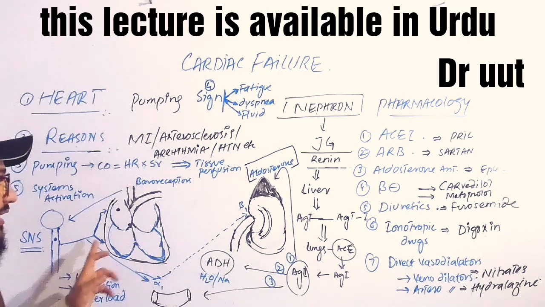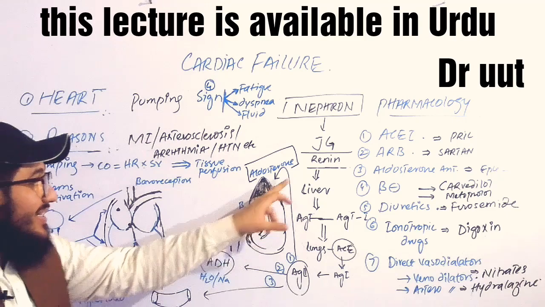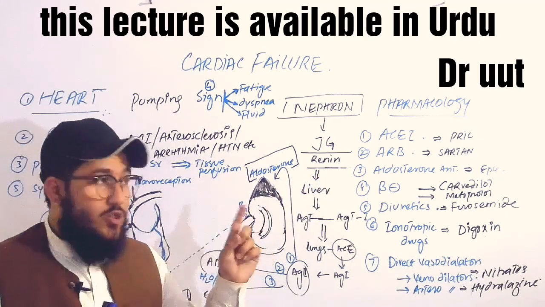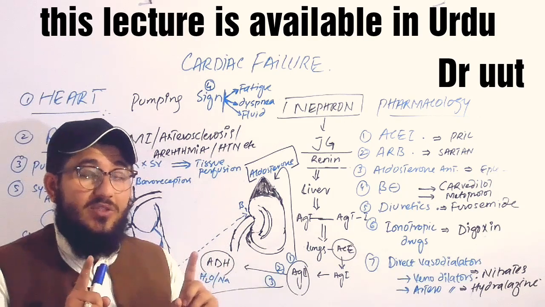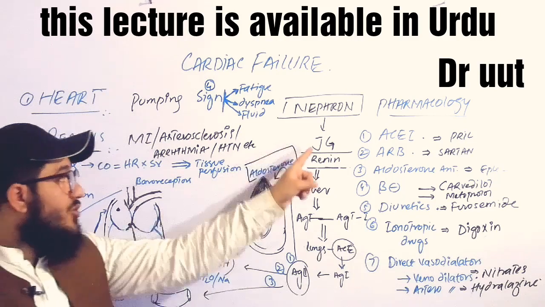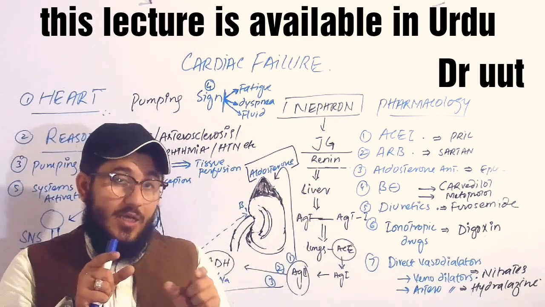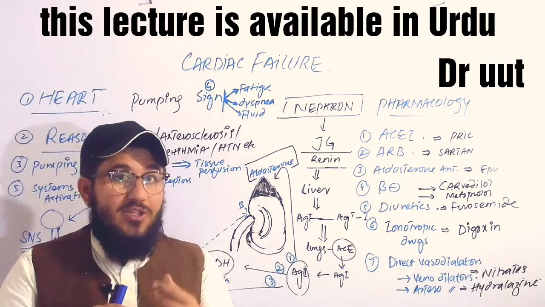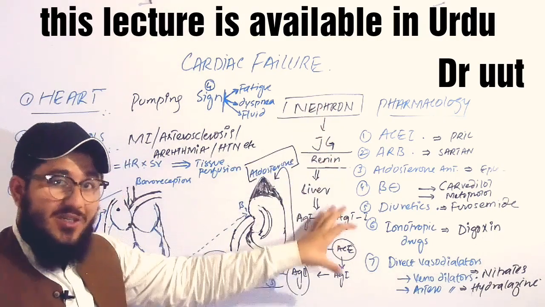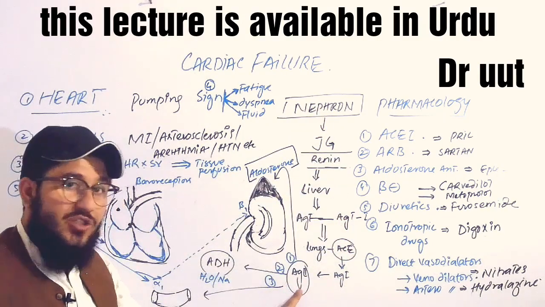The third supply is on the kidneys. The sympathetic supply on the kidneys will increase the release of renin. The kidney also releases renin on its own. So now we have two ways of releasing renin: one through sympathetic activation, another through less perfusion to the kidney itself. Both combine and start releasing renin. Now this released renin, we studied in the RAS system, is responsible for producing angiotensin II.